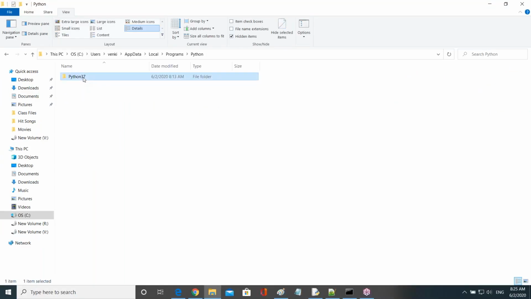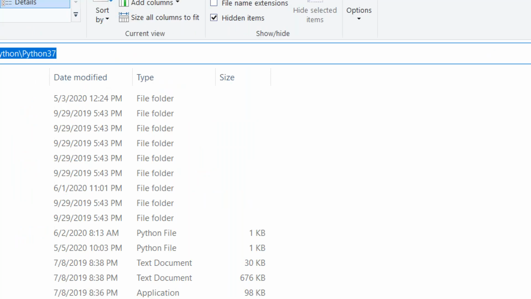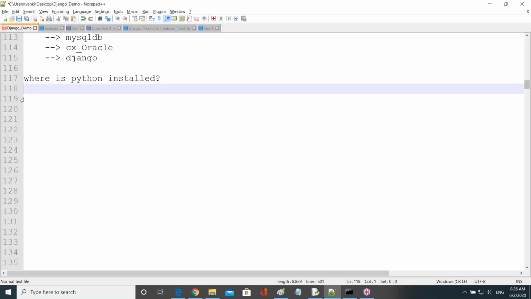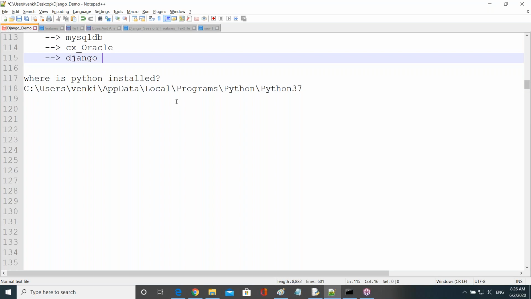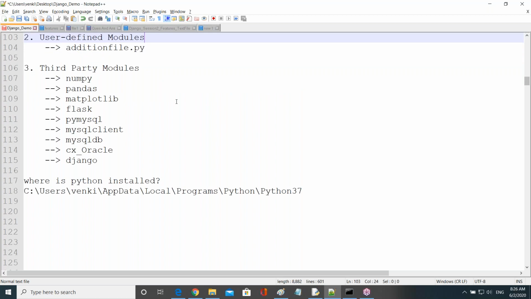Open the Python folder. In this Python folder, there are some default folders and files. In this location Python is installed, right? My question was where Python is installed. In this location, my Python is installed, guys. That's all. Now I repeat again. All of you observe now. What is mandatory, compulsory? Python must be required.